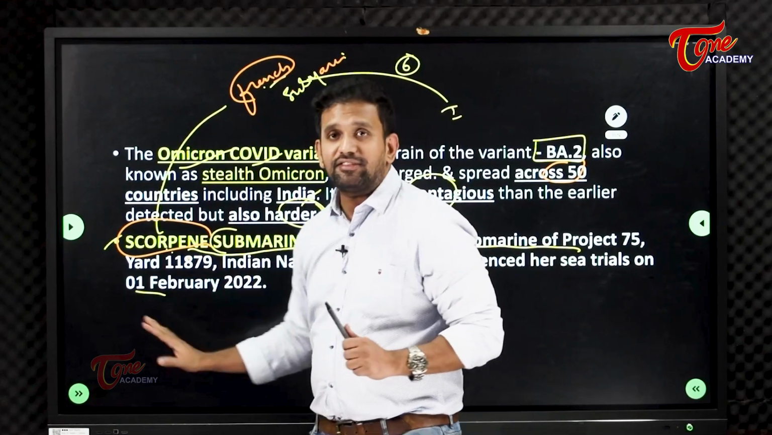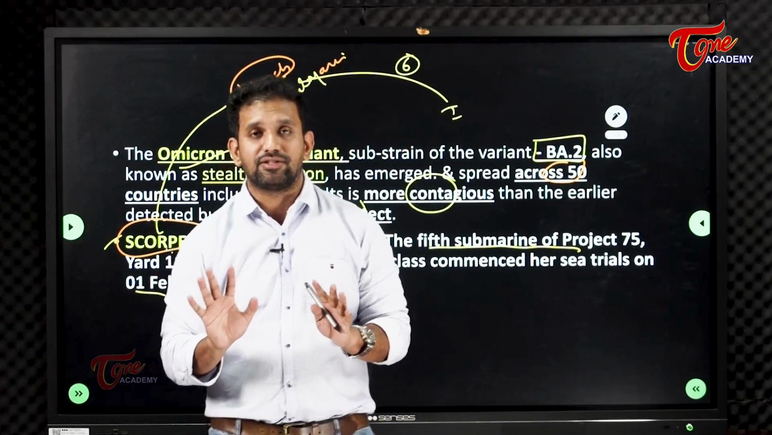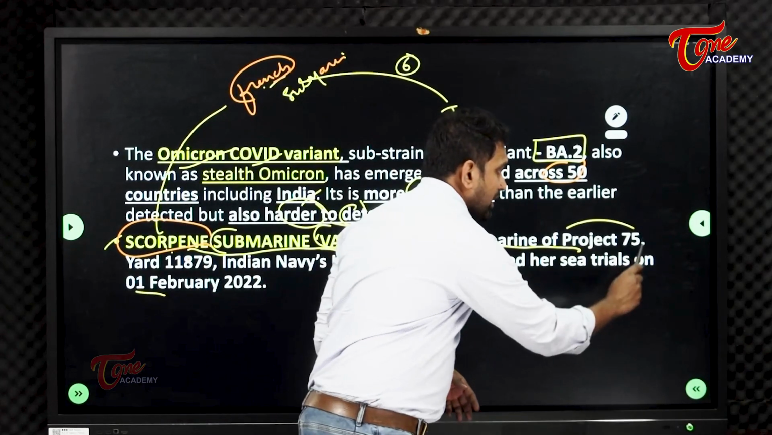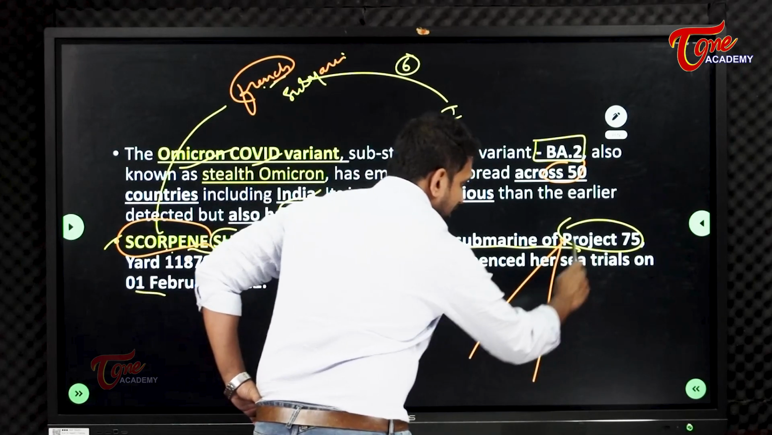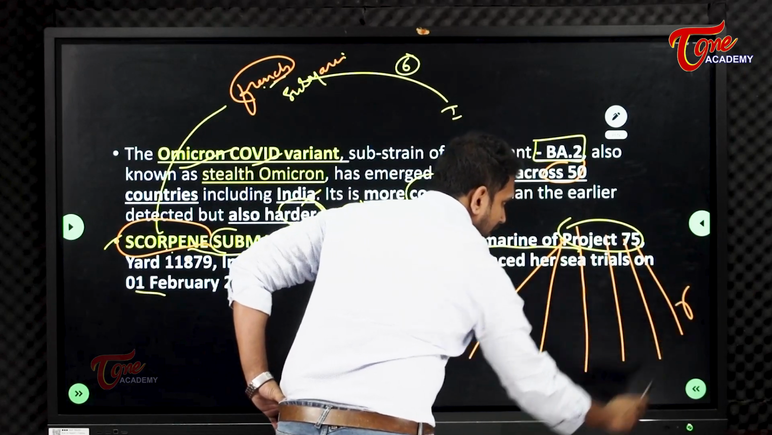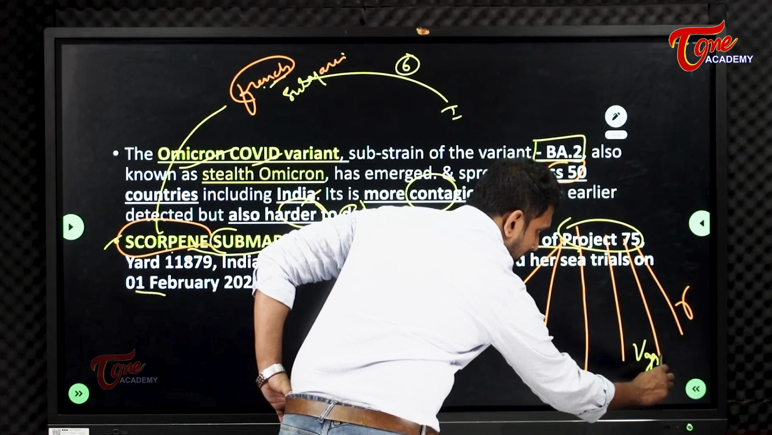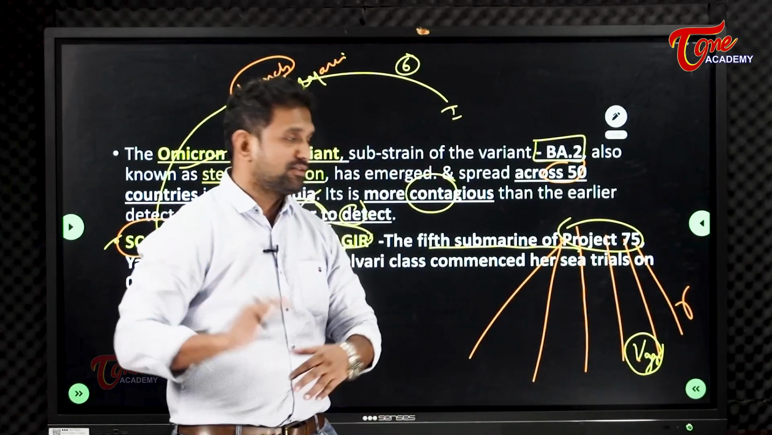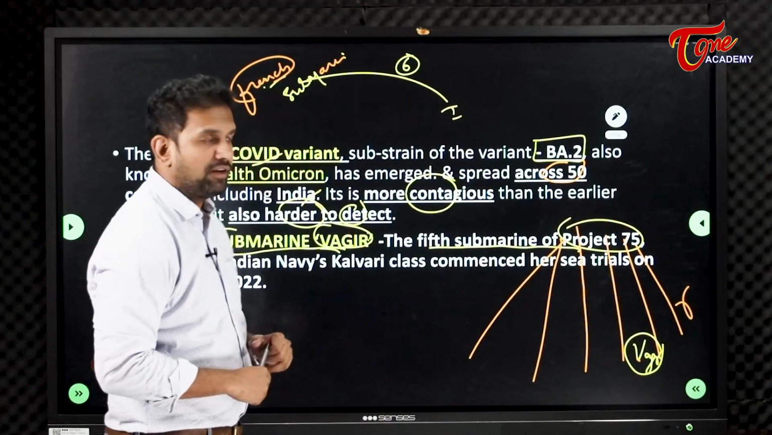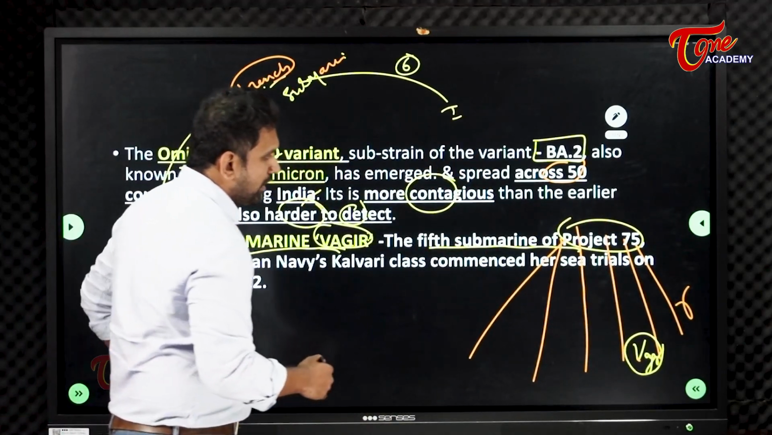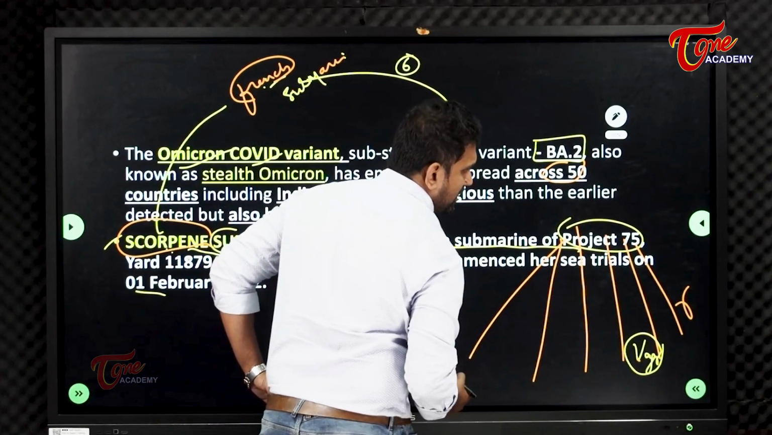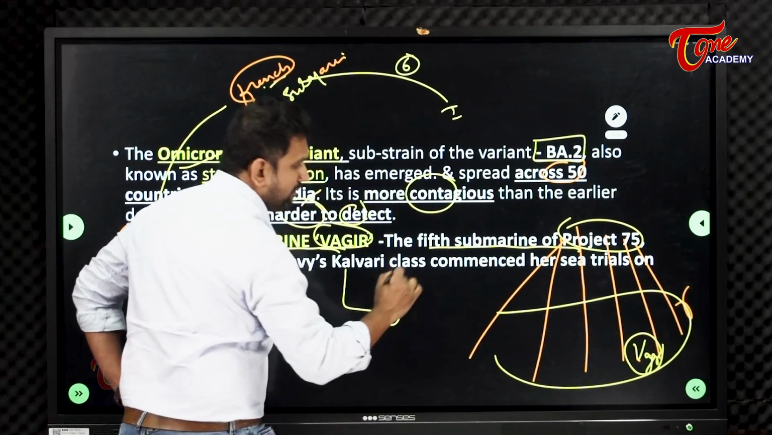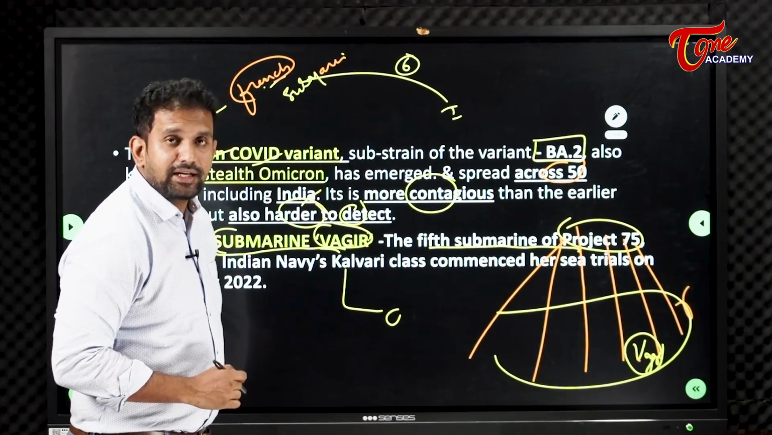All these 6 submarines to be constructed are a program. This program is called Project 75. Under this Project 75, we are having 6 submarines. So Vagir is the 5th one. This Vagir is constructed and it is under trials. The 6th one will be delivered later. Remember this point. Under this Project 75, we call all of these submarines Kalwari class.